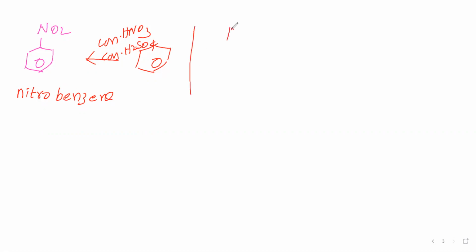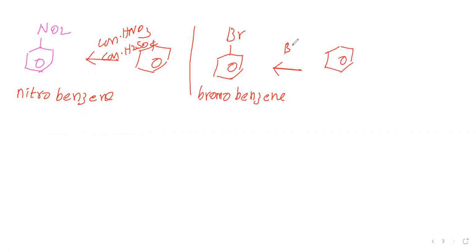Okay. Next, we will take this compound. This Br is called bromo. This is called benzene, bromobenzene. If you see, we are preparing this from benzene. We take benzene, add bromine and CS2 solvent, then anhydrous aluminum chloride is added. Then we are getting bromobenzene.